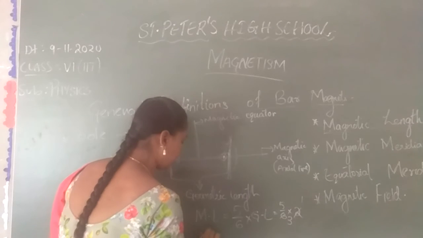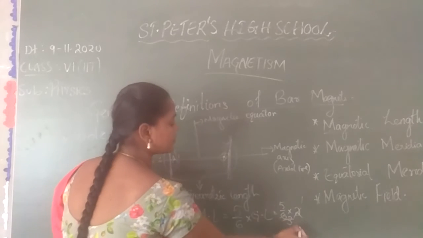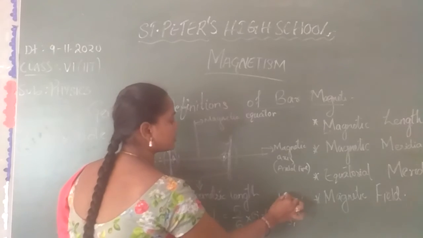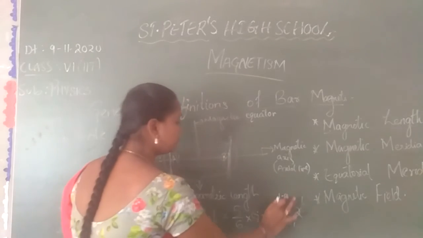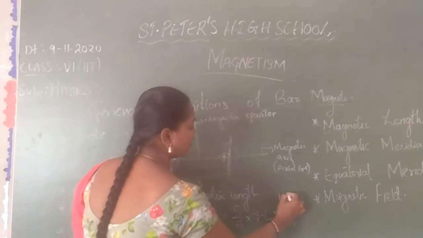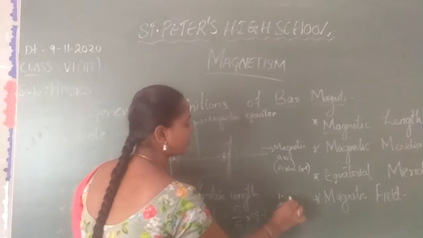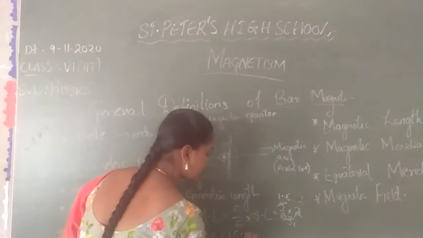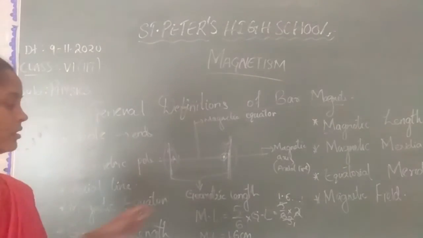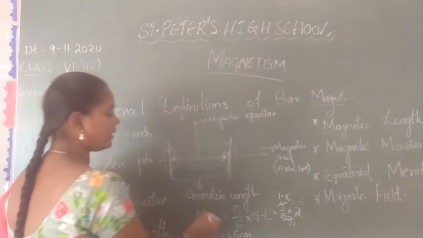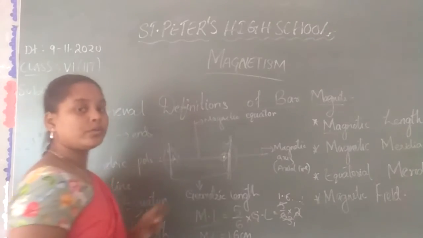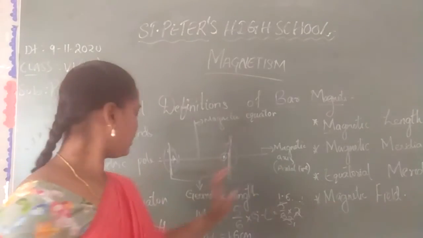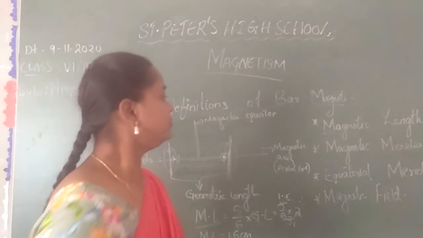So to find the magnetic length of the bar magnet, we have to divide this. It comes to about 1.6 centimeters. So the magnetic length of the magnet is 1.6 centimeters. Got it? This is how we find the magnetic length of a bar magnet whose geometrical length is known. Geometrical length can be known by measuring with the scale.